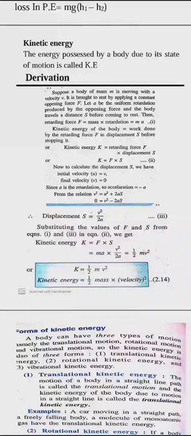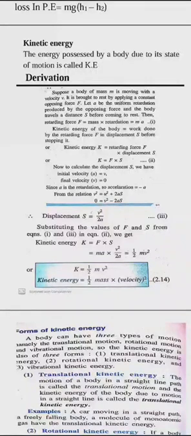From this, if the initial velocity is 0, we will take it as 0, then your V square becomes 2AS. Here in this example, they have taken final velocity 0, U as V. I am taking U as 0. So V square becomes 2AS.